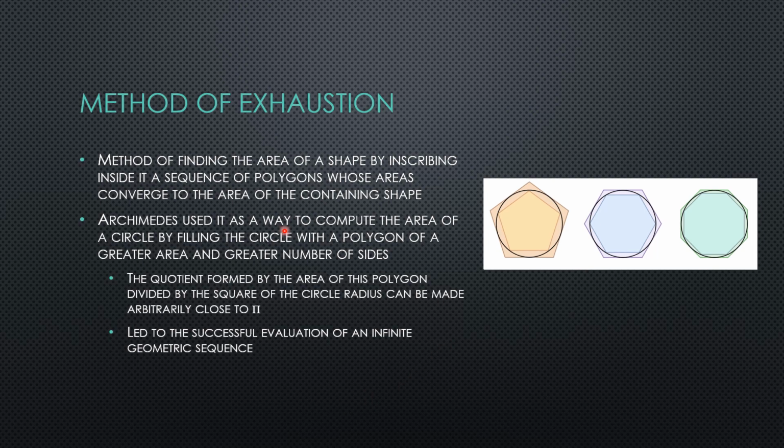So the method of exhaustion was a method of finding the area of a shape by inscribing inside of it a sequence of polygons whose areas converge to the area of the contained shape. Archimedes used it to find a way to compute the area of a circle by filling the circle with a polygon of a greater area and a greater number of sides. The quotient formed by the area of this polygon divided by the square of the circle radius can be made arbitrarily close to pi. This led to the successful evaluation of an infinite geometric sequence.